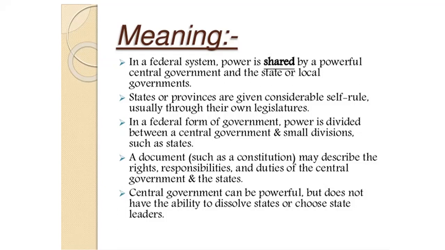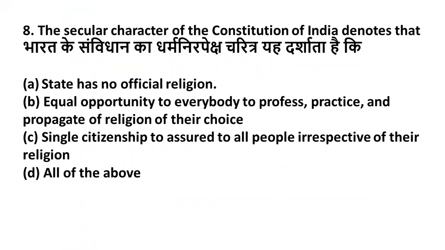Okay, now the next question is, the secular character of the Constitution of India denotes that: option A, state has no official religion; option B, equal opportunity to everybody to profess, practice and propagate religion of their choice; option C, single citizenship assured to all people irrespective of their religion; option D, all of the above. Friends, the right answer is option D, all of the above. The secular character of the Indian Constitution means the state has no official religion, equal opportunity to everybody and single citizenship. So all of the above is the right answer.